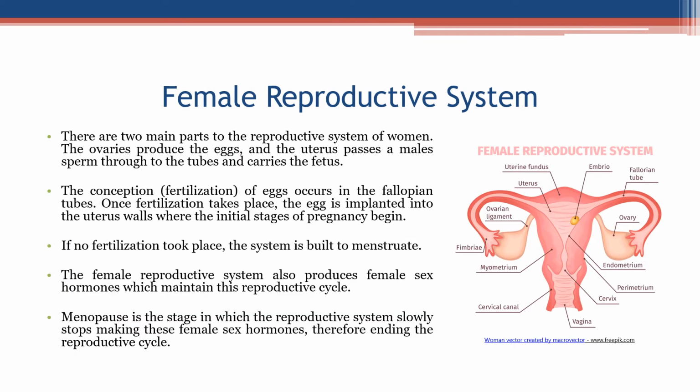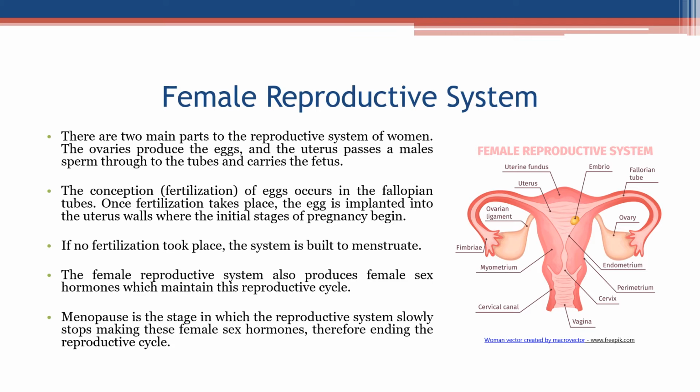Female reproductive system. There are two main parts to the reproductive system of women. The ovaries produce the eggs, and the uterus passes a male's sperm through to the tubes and carries the fetus. The conception, fertilization, of eggs occurs in the fallopian tubes. Once fertilization takes place, the egg is implanted into the uterus walls where the initial stages of pregnancy begin.